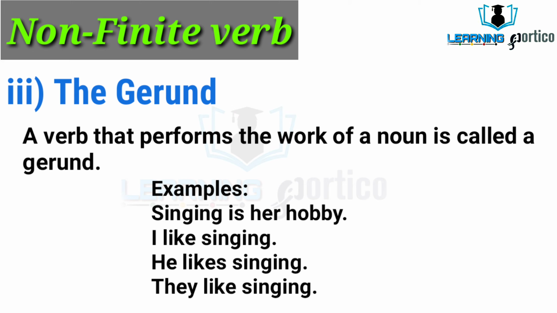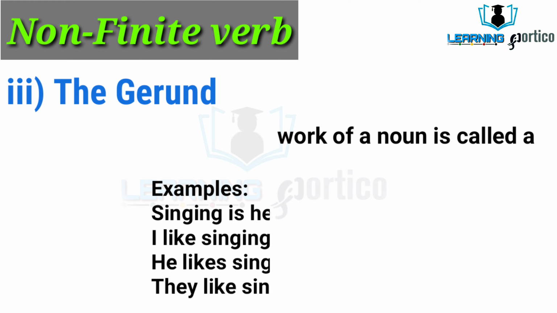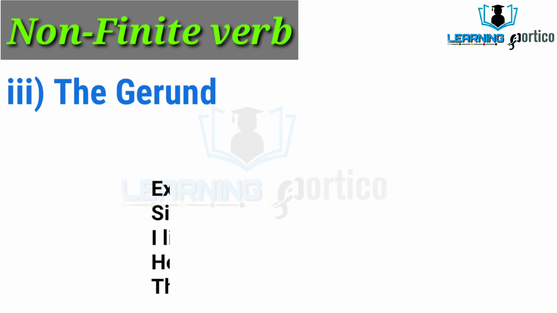Second example is, I like singing. He likes singing. They like singing. Here, singing is a gerund. It is a non-finite verb because it does not change according to tense, number or person. So all these sentences have a non-finite verb which performs the work of a noun also, which means verbs in a sentence perform the work of a noun.